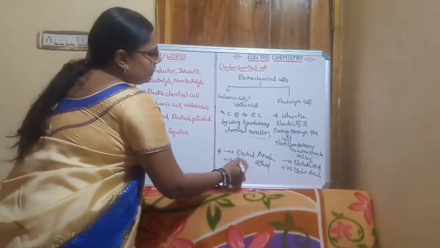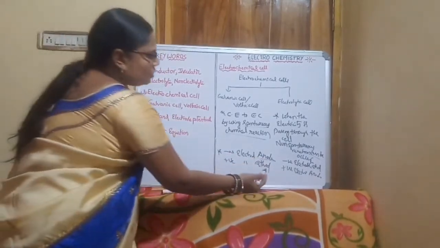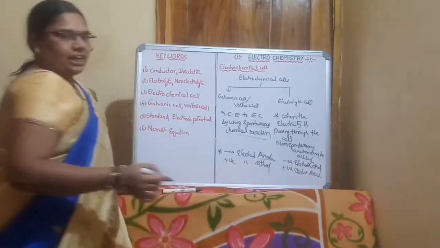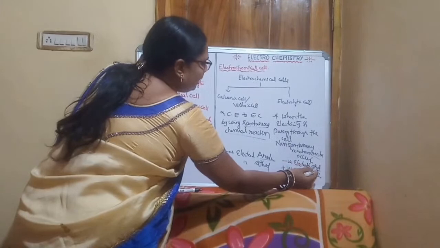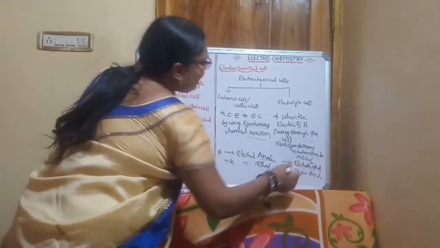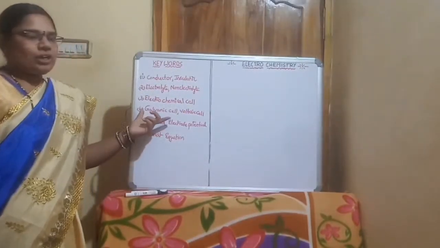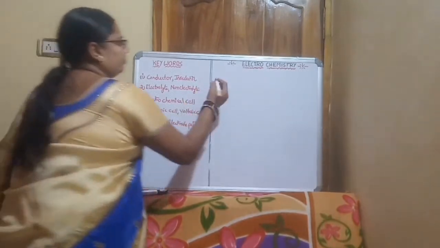In galvanic cell, the negative electrode is used as an anode and the positive electrode is used as a cathode. In electrolytic cell, the negative electrode is used as a cathode and the positive electrode is used as an anode. Now we will go for galvanic cell or voltaic cell.